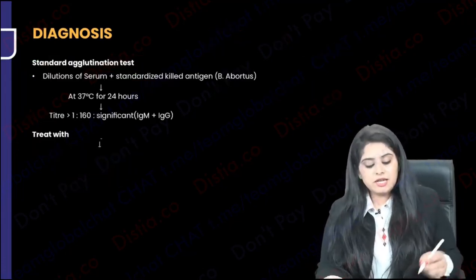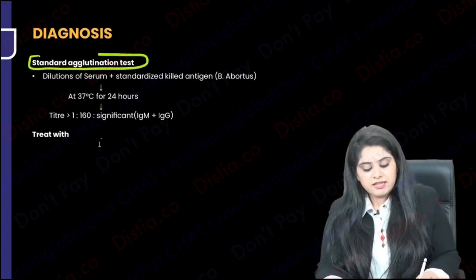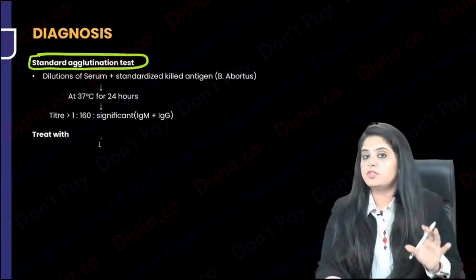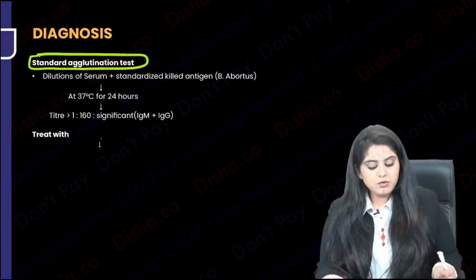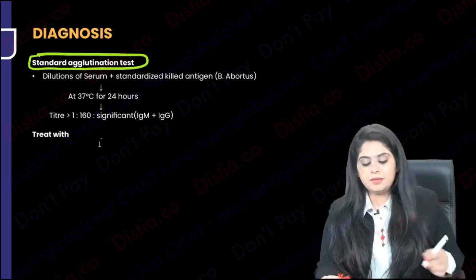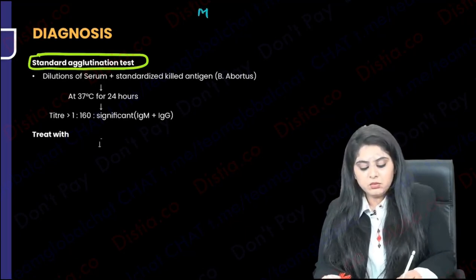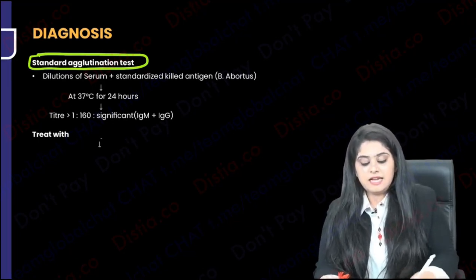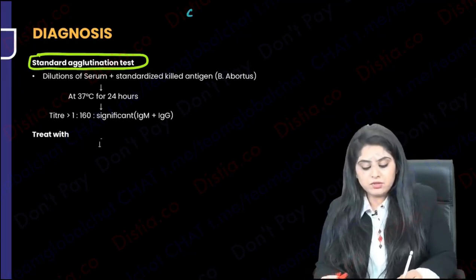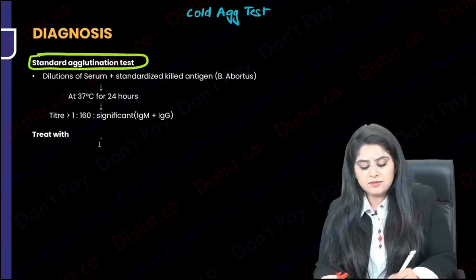What is the serology diagnosis? There is something known as the standard agglutination test. Until now, I'm only talking about things you do in human beings. I've not reached the animals. Now, guys, by now you must have analyzed, or you will in a while, there are lots of agglutination tests that are coming. So firstly, there is the standard agglutination test, cold agglutination test, microscopic agglutination test.